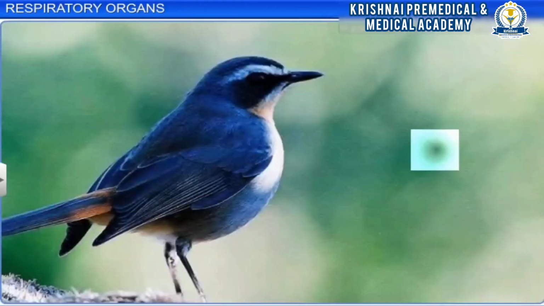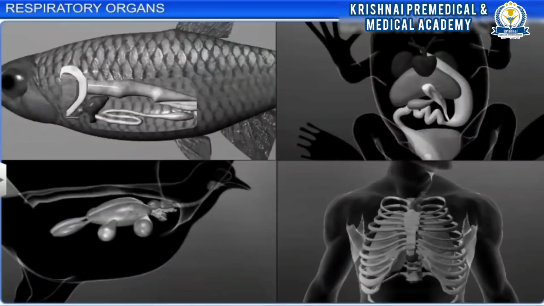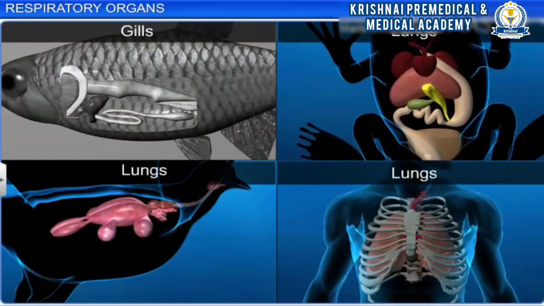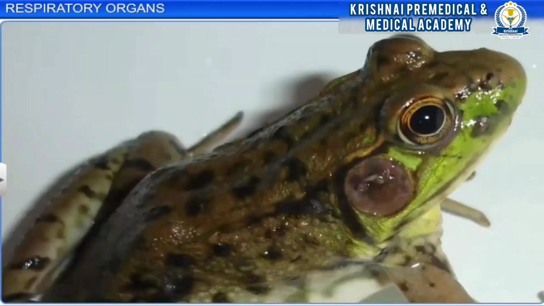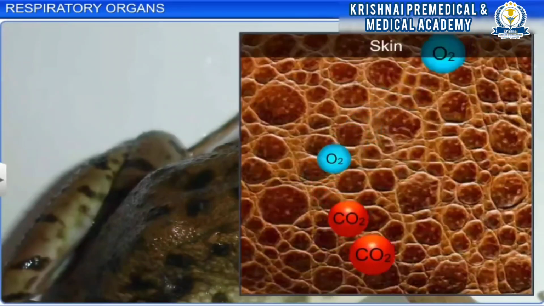Terrestrial forms of vertebrates use vascularized bags called lungs. Among vertebrates, fishes respire through gills, whereas amphibians, reptiles, birds, and mammals respire through lungs. Apart from lungs, frogs can also respire through their skin.